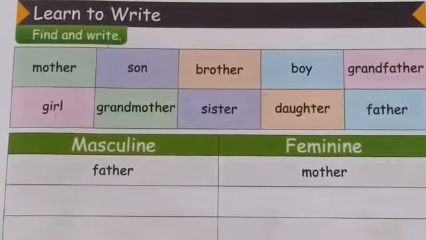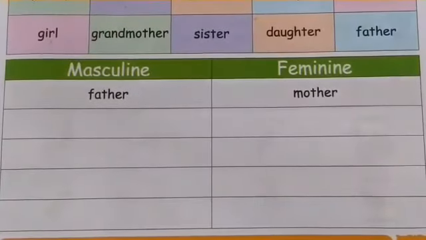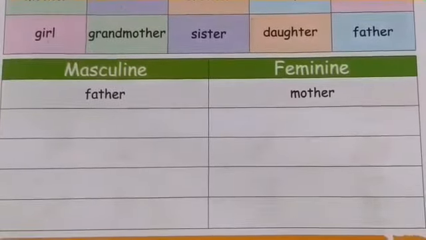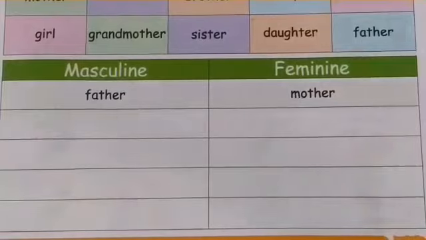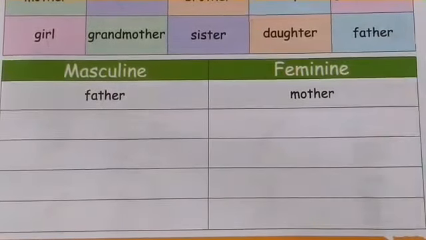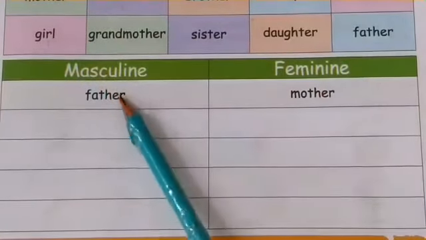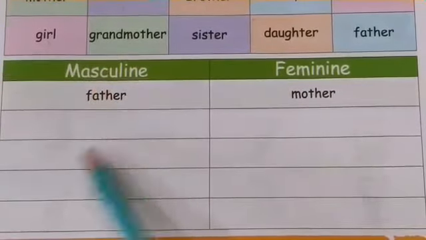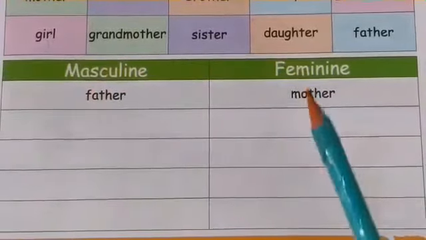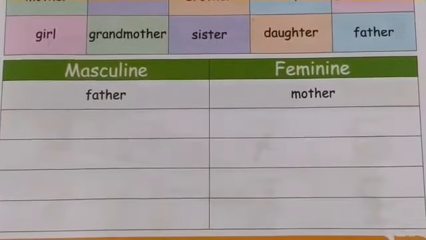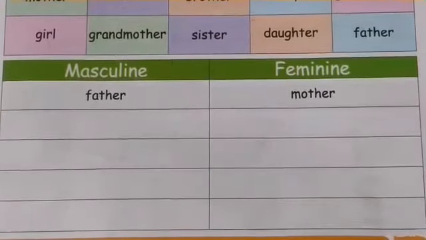And now you have to write these words on these given boxes, and you have to practice and learn them by heart. This question is also really important regarding your exam, so you have to practice it and learn it by heart. And one more thing, masculine and feminine is used as you have done in your Urdu also, muzakkar and muannas. The words which we use for मेल मेंबर उसको मस्कुलिन बोलते हैं, और जो फीमेल मेंबर के लिए यूज़ करते हैं उसको फेमिनिन बोलते हैं. इज दैट क्लियर? नाउ लेट मी शो यू हाउ you are going to write your answers.